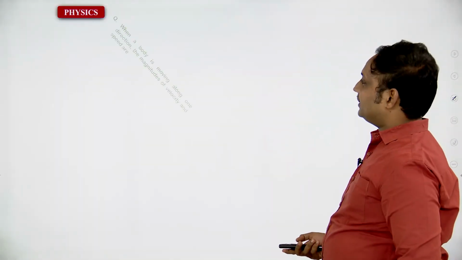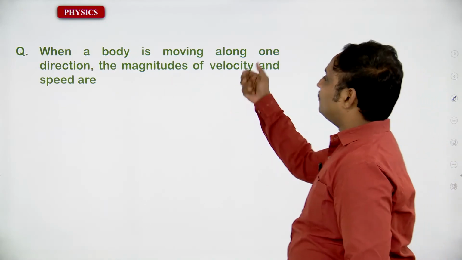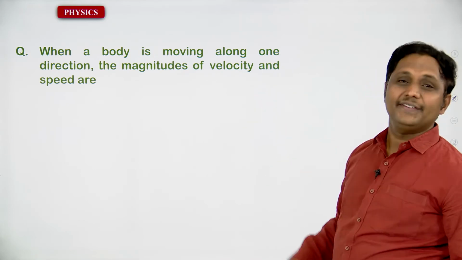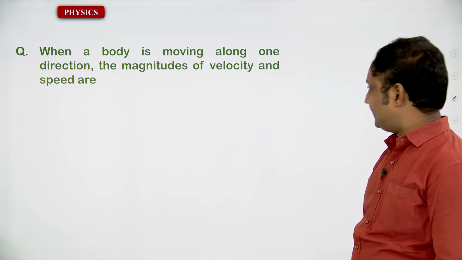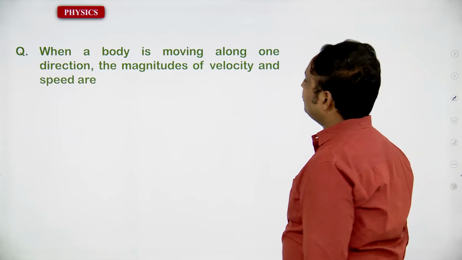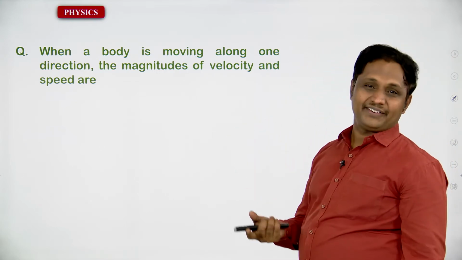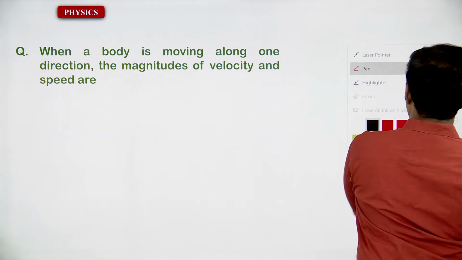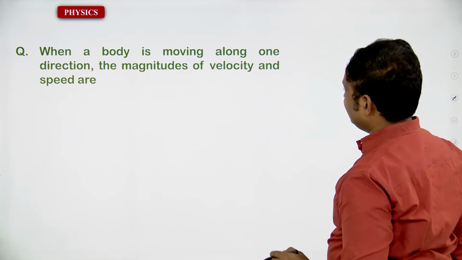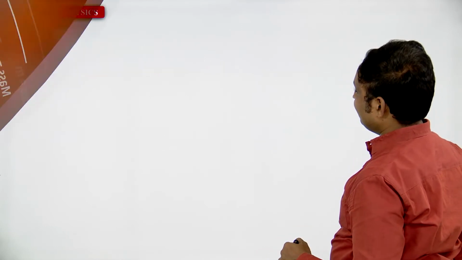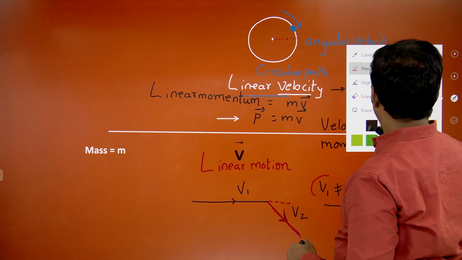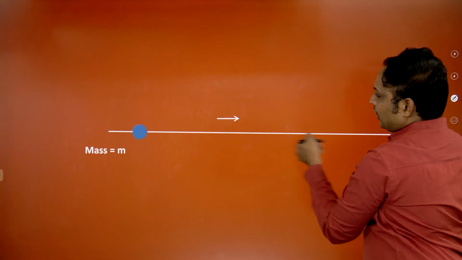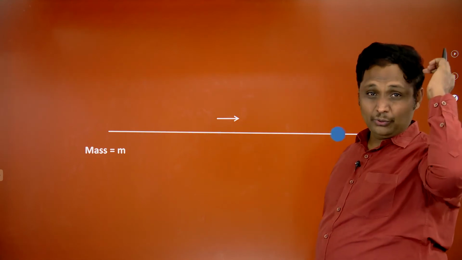All right, let's go for that question. When a body is moving along one direction, the magnitudes of velocity and speed, that is very, very important. You have to get that. Yes, you have to confirm when the body is moving along one direction, right? It's very clear, we have seen. Yes, you have to take this one. This is very important. When the body is going to move along one direction, what happened? You have to see, you have to confirm.